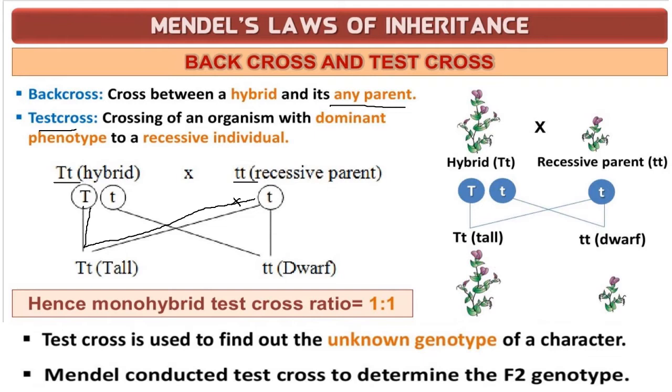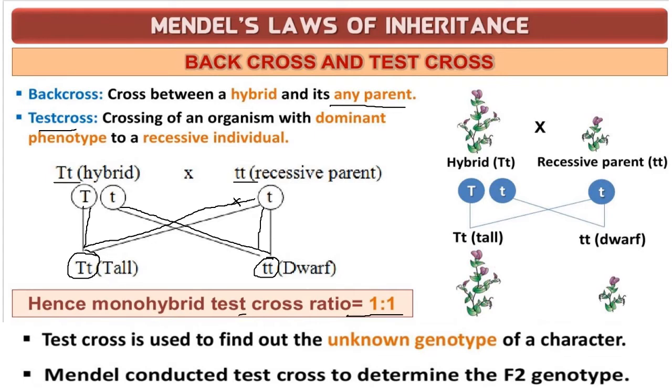You get this one, tall. That is capital T, small t. Again, the small t is crossed with this recessive parent. You will get two small t, that is dwarf. So hence in the monohybrid test cross, the ratio will be 1:1. So that is shown in the diagram also.